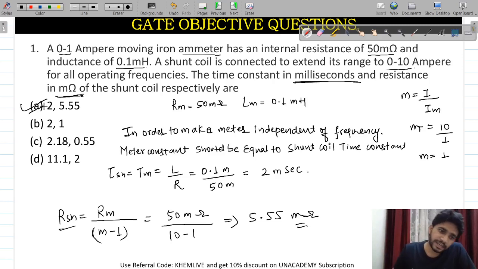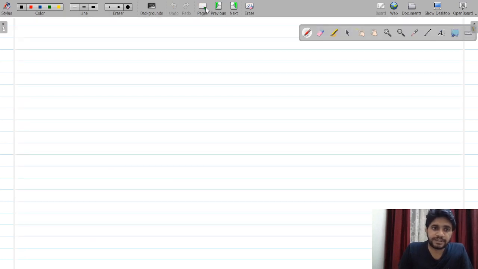This is the resistance RSH that is connected when we need to extend the current measurement. When we extend the value of current measurement, or want to increase the voltage measurement value, what we need to do, I'll just insert an extra page here, then I will write it.